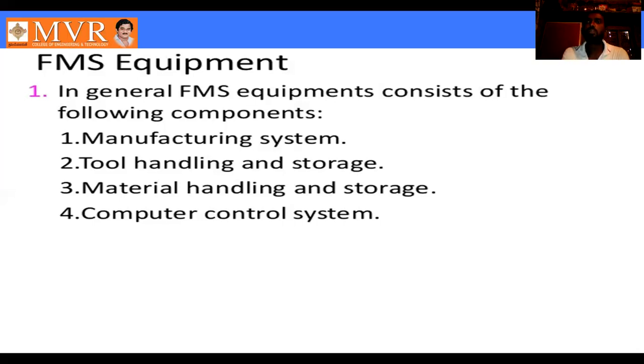Next is what a flexible manufacturing system is, which we will discuss a few minutes later. Next is why we want to use a flexible manufacturing system, which we will also discuss later.